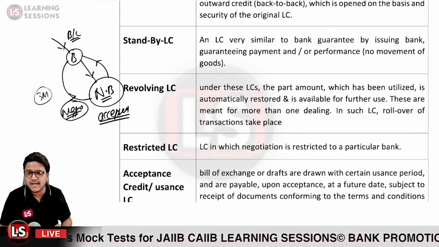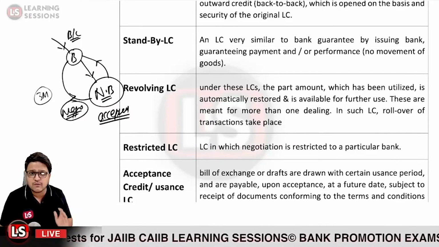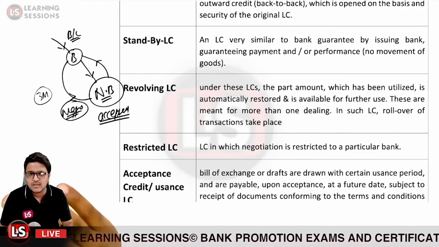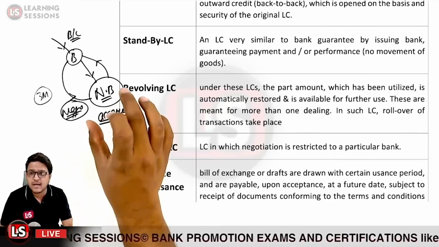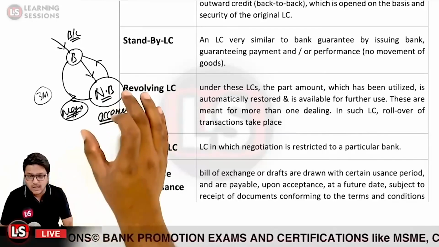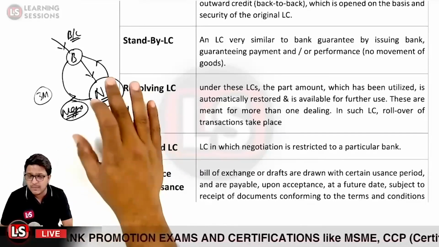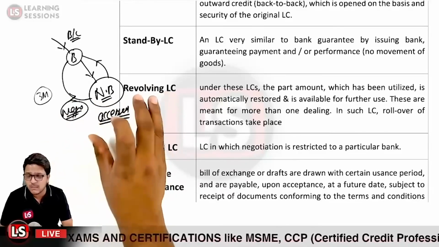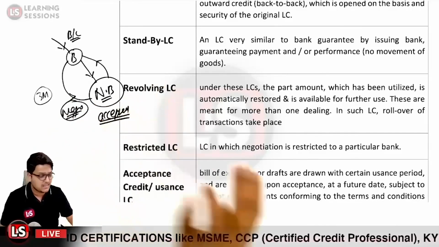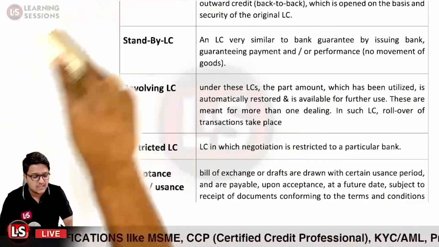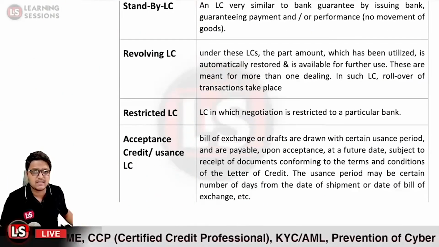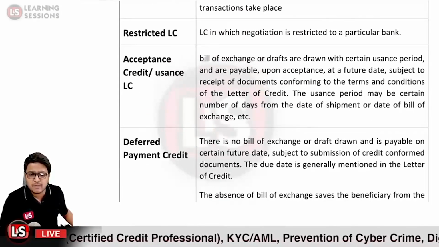And when we say sight letter of credit, what do we mean by it? In that particular case, on just sighting the documents, the amount is to be paid by the negotiating bank. On the one hand the negotiating bank will be making the payment, on the other hand the beneficiary will be handing over the documents to the negotiating bank. That is a sight LC. So that is the difference between the acceptance letter of credit and the sight LC. Is it clear?